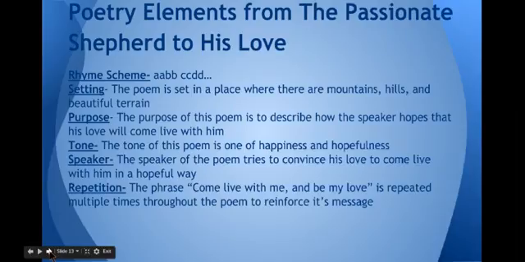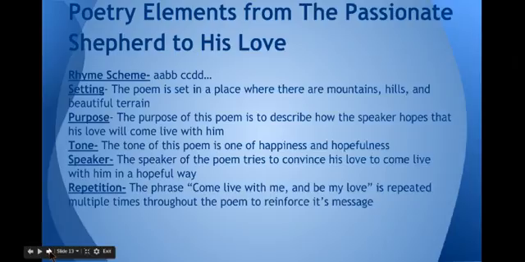And here are some poetic elements from The Passionate Shepherd to His Love. The rhyme scheme is simply AABB, CCDD, and so on. And the poem takes place in an area where there are lots of mountains, hills, and beautiful terrain. It's just a beautiful area to be in. The purpose of this poem was to describe how the speaker hopes that his love will come live with him, and it has a tone of happiness and hopefulness.